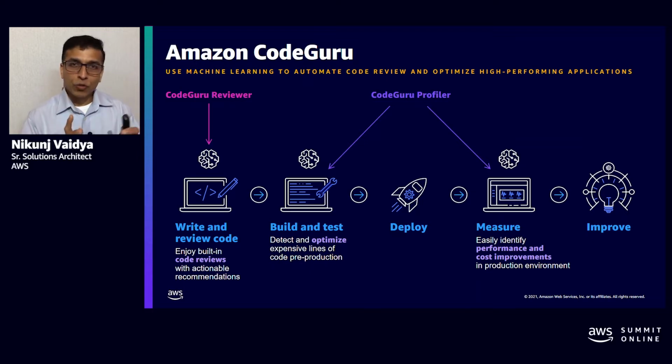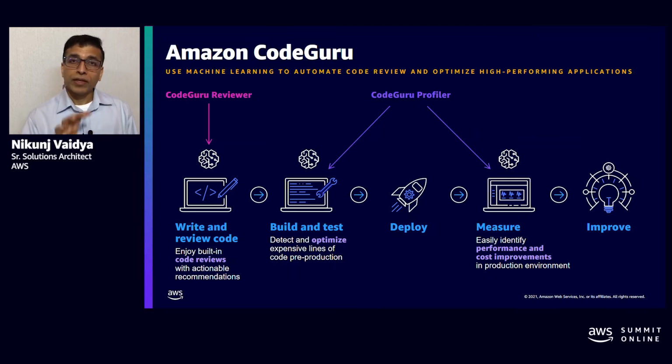Now, let us zoom in on Amazon CodeGuru Reviewer and understand, from the Reviewer perspective, what functionalities it offers. Why Amazon CodeGuru Reviewer? In a typical software development workflow where we conduct manual code reviews, we'll often encounter the status as code being blocked on code reviews. That could be due to unavailability of the SMEs or many other factors. That not only impacts the agility and velocity of your releases, but manual code reviews also lack consistency and thoroughness.